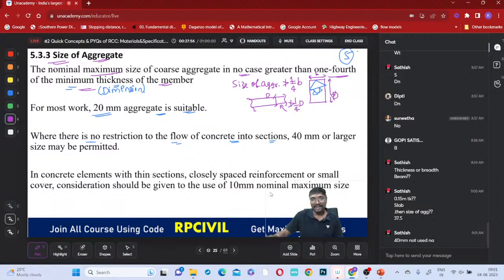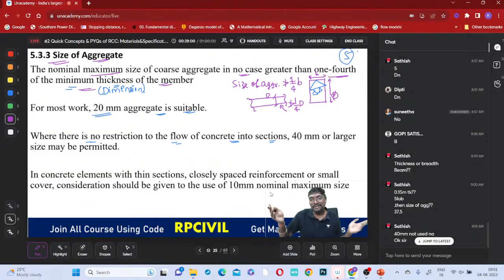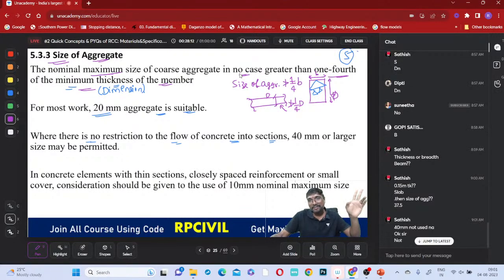What is the meaning of this? You should not select more than 1/4, so can we use 40 millimeter? 40 millimeter is more than 37.5, so is it allowed or not allowed? If the thickness of the slab is 150 millimeter, 1/4 of 150 is 37.5, so the aggregate size should never be greater than 37.5.